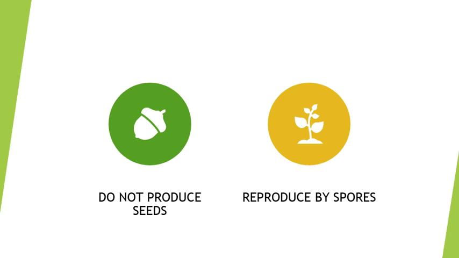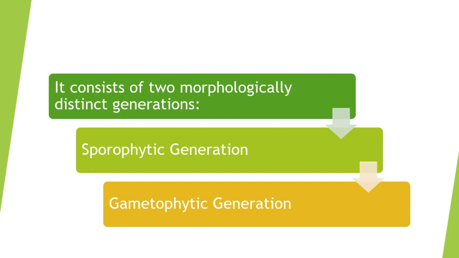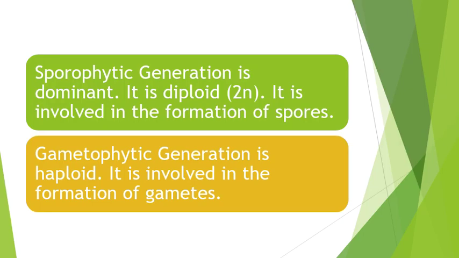The pteridophytes do not produce seeds, that's why they are placed in subkingdom cryptogams. They reproduce by the formation of spores. The life cycle of pteridophytes consists of two morphologically distinct generations, which are the sporophytic generation and the gametophytic generation, which alternate with one another.